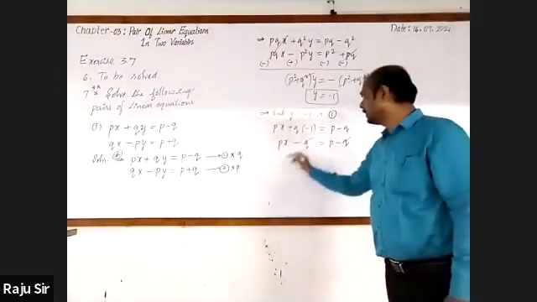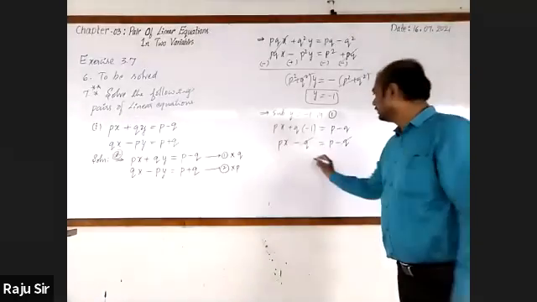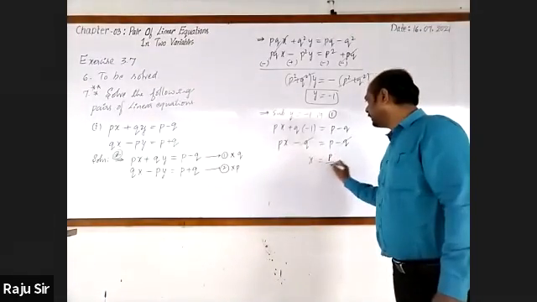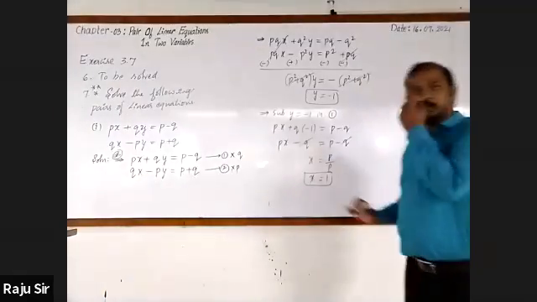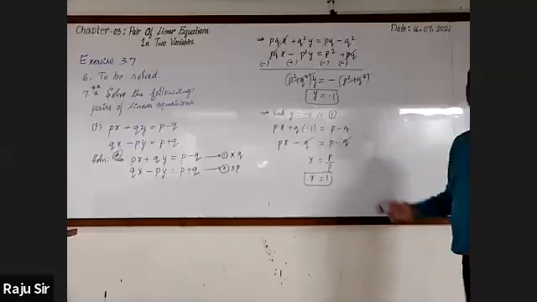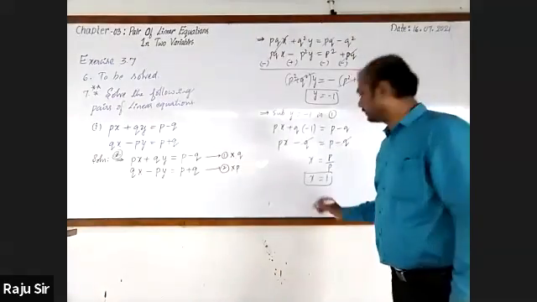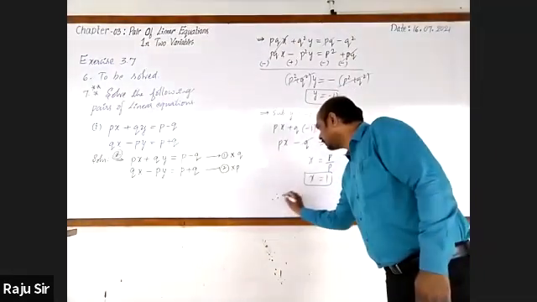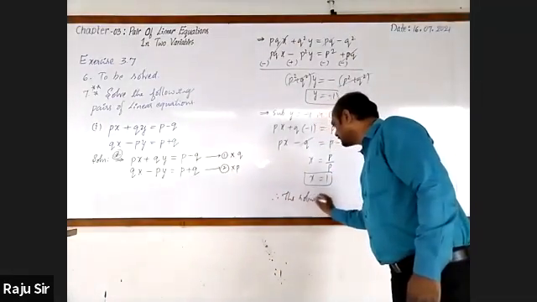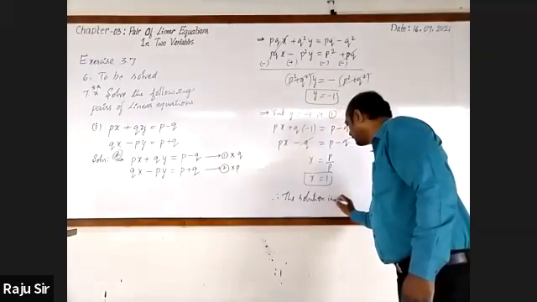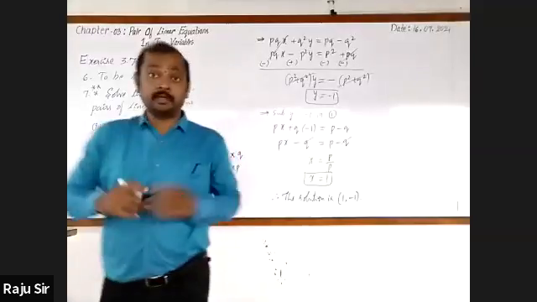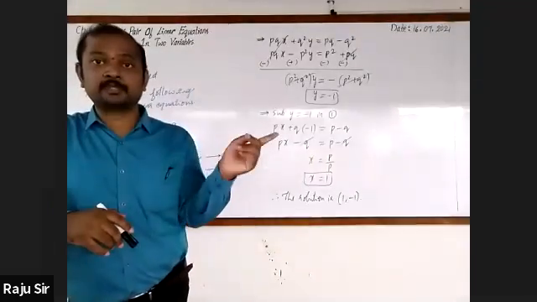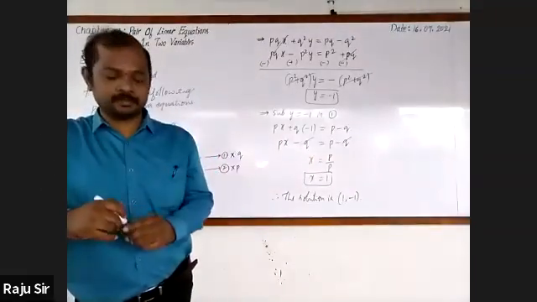Now, minus q get cancelled. Then x is equal to p by p. It is equal to 1. See that this is the simplest one comparatively to the previous one. So therefore, the solution is 1 comma minus 1. Please follow this, don't go for following the previous one. It takes more steps.